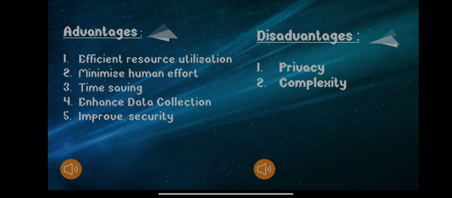Now let's see the advantages of IoT. First point is efficient resource utilization. See, if we know the functionality and the way each device works, we definitely increase efficient resource utilization as well as monitor the natural resources.